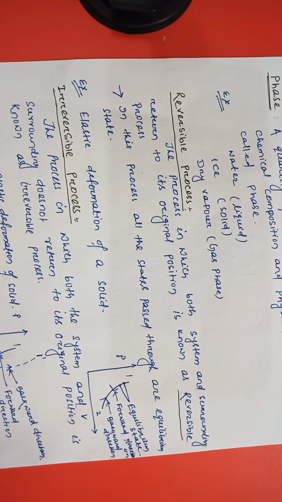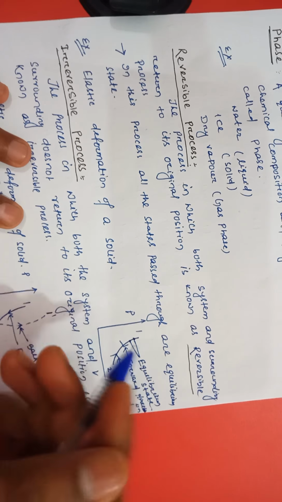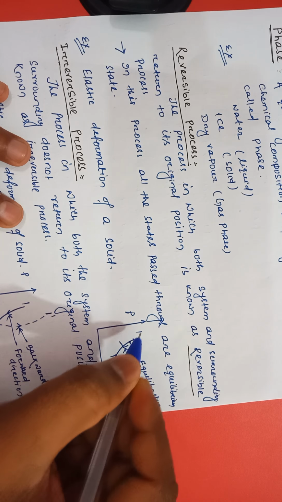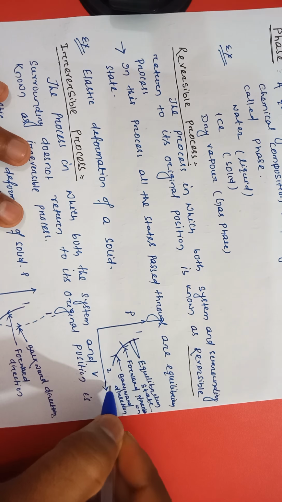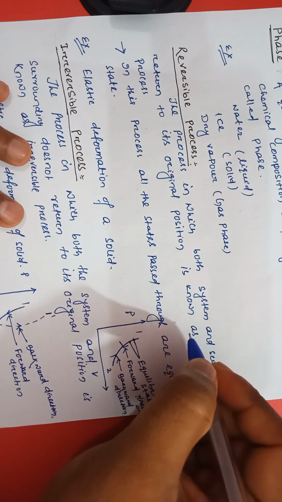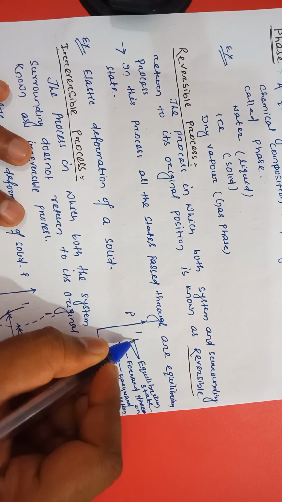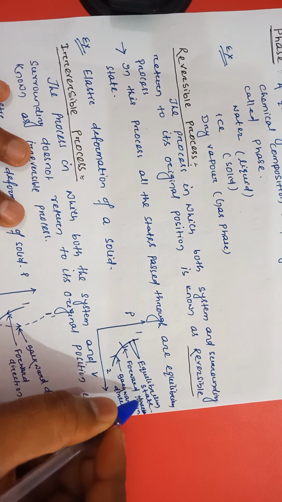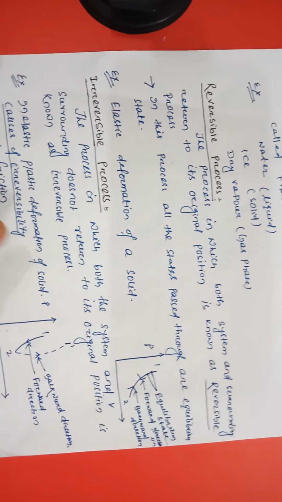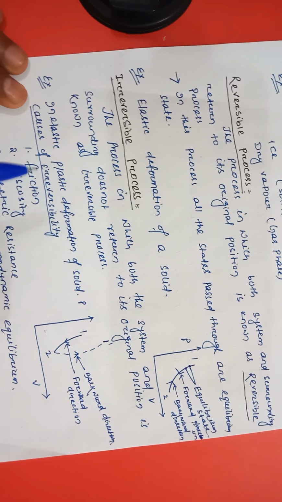Now come to the reversible process. The process in which both the system and surroundings return to their original position is known as a reversible process. In this process, all states pass through an equilibrium state. See the PV diagram. The first process is 1 to 2, and again it reverses back, 2 to 1, so forward direction and backward direction. Every state is in an equilibrium state. Example, elastic deformation of a solid.